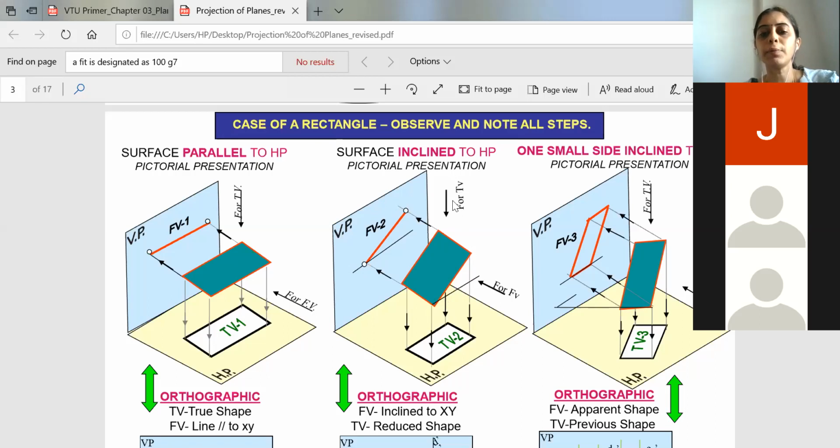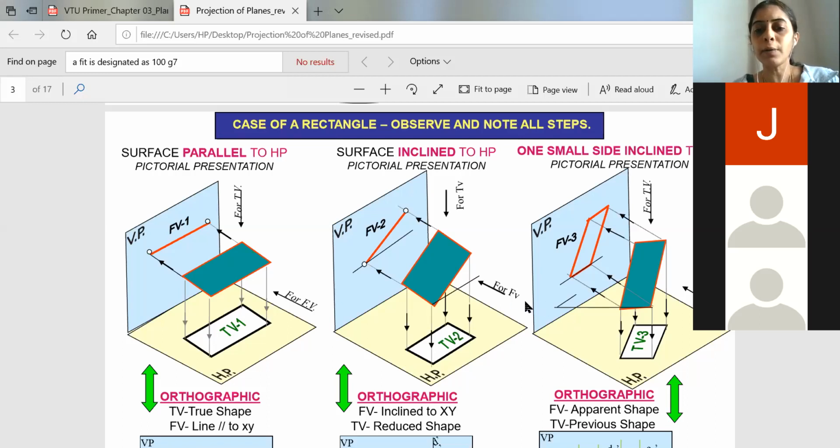So when you view from the top, you will be having a rectangular lamina visualized. This inclination will not matter, but when we view from the top, the projections are dropped exactly perpendicular to the horizontal plane. So you will be seeing a rectangular surface in the horizontal plane as our top view.